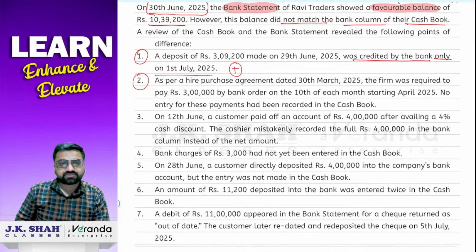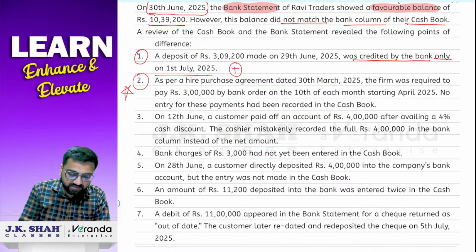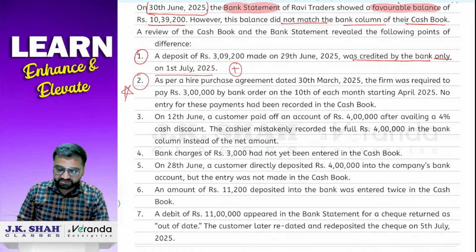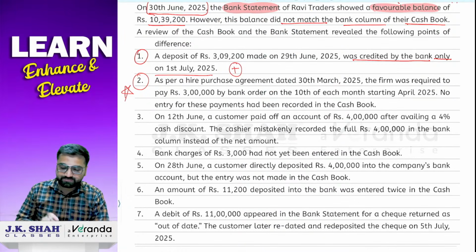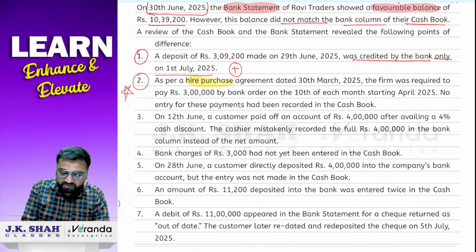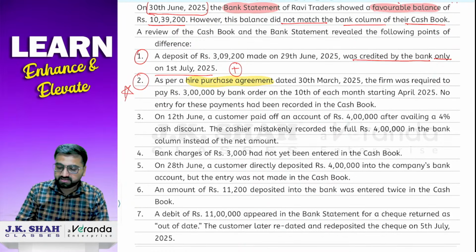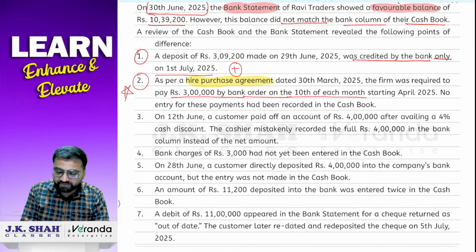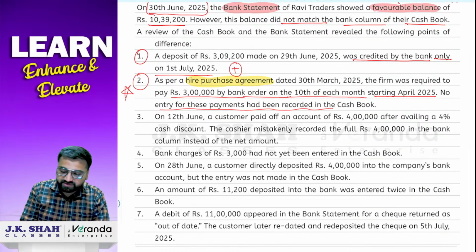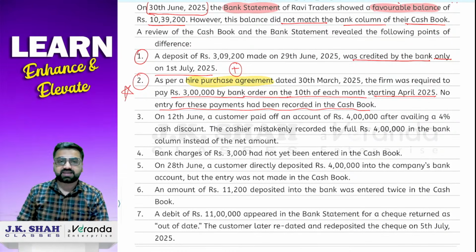Now, second transaction. Second transaction को यहाँ पे आप स्टार मार्क कर दीजिए. It is a slightly different transaction. I'll read first the transaction. As per a hire purchase agreement. So highlight the word hire purchase agreement. What they have told you, hire purchase agreement dated on 30th March 2025. The firm was required to pay rupees 3 lakh by bank order on the 10th of each month, starting from April 2025. Now, no entry for these payments has been recorded in the cash book. Cash book ने entry pass नहीं किया है.